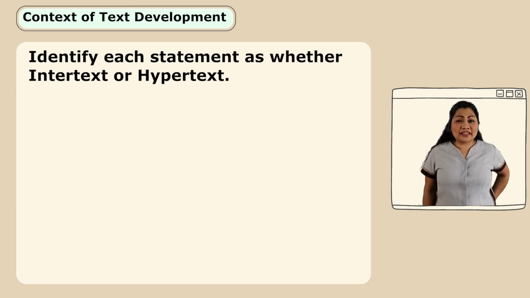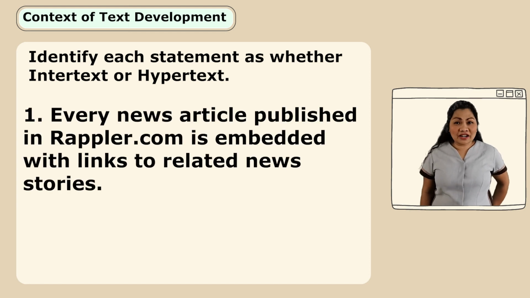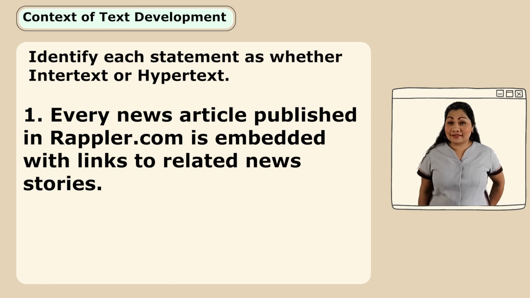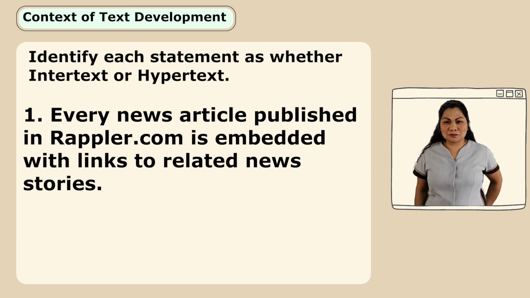Now, you are going to identify the following examples, whether these are intertext or hypertext. Let's begin with number 1. Every news article published in Rappler.com is embedded with links to related news stories. What do you think is that?